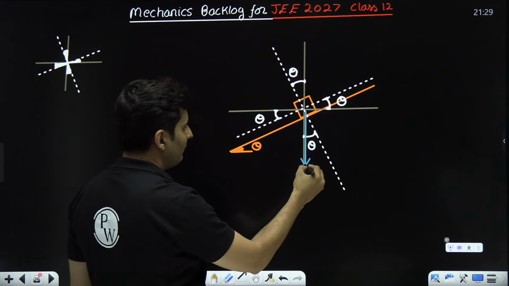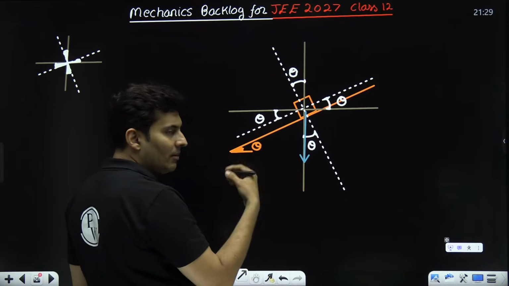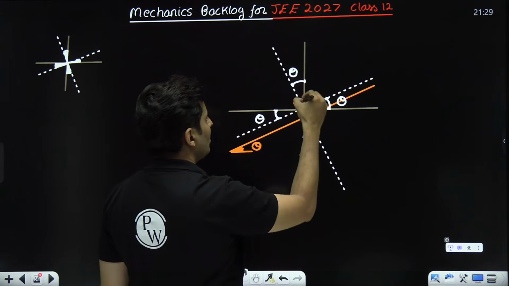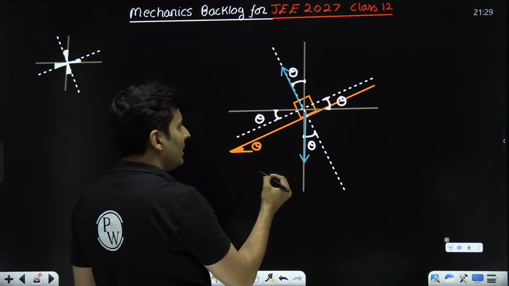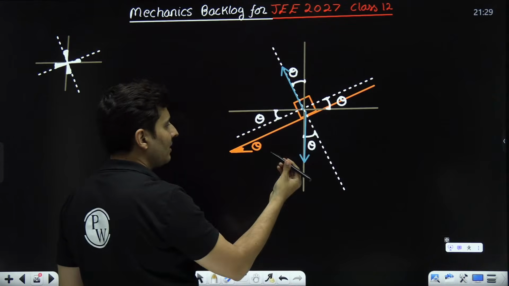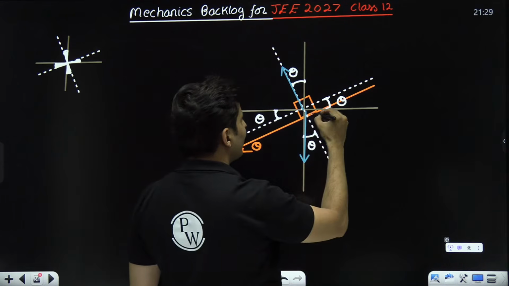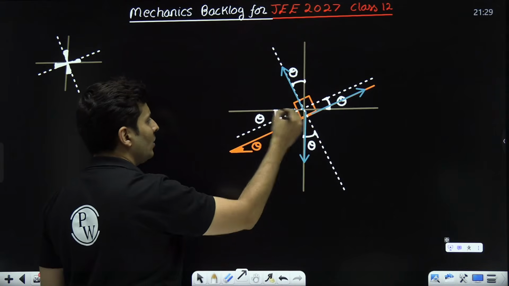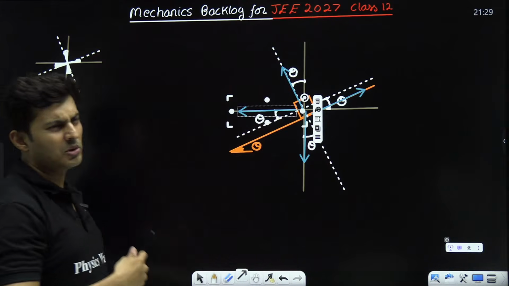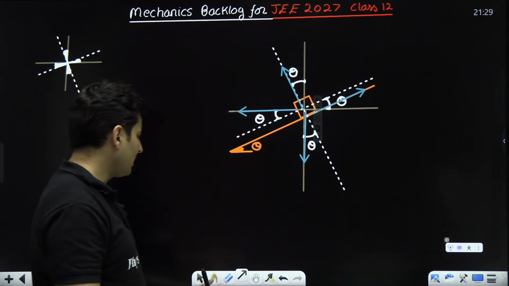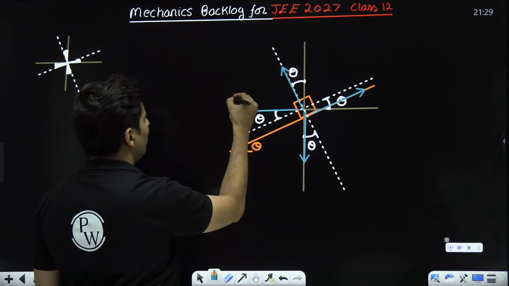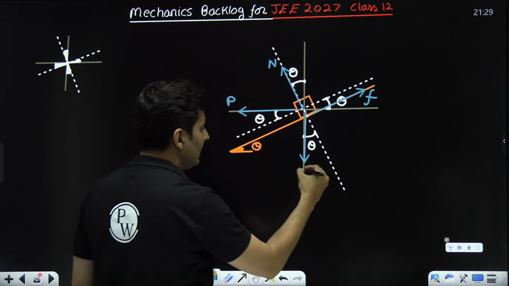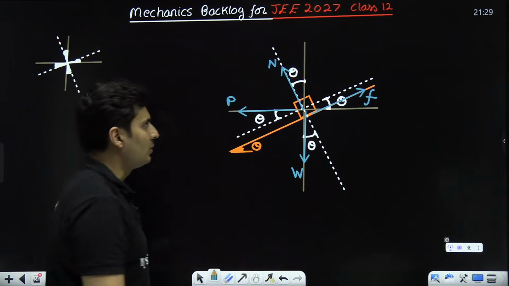Let's say my force of mg is here. Mg is the weight of the object. Let's say my normal force is here. Normal is the reaction force by any surface. Let's say my friction is acting in this direction. Let's say there is some other force, maybe pseudo force or spring force or tension force or some pulling force in this direction. So let's say this is my pulling force, this is normal force, this is frictional force, this is the weight or mg force.